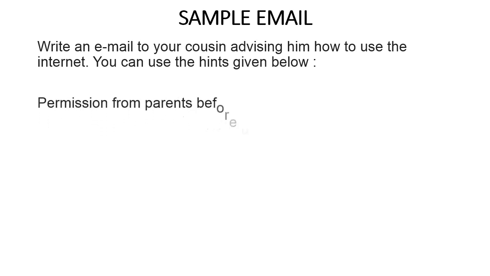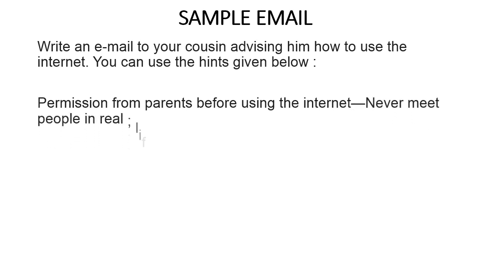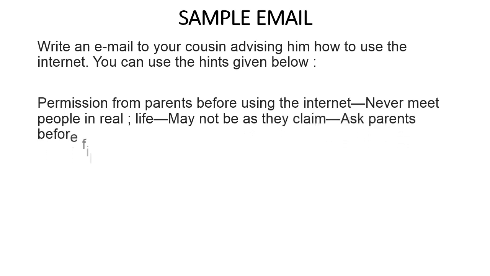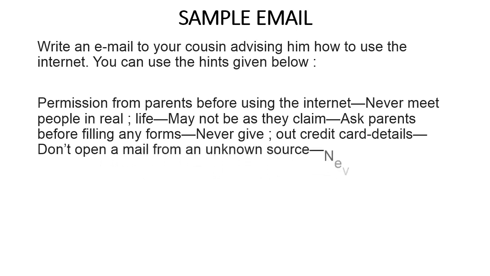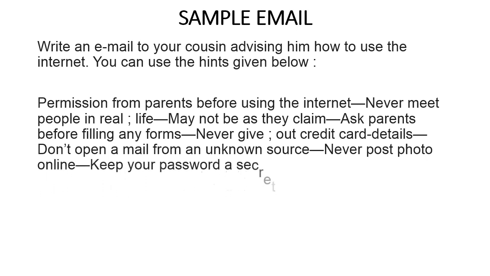Permission from parents before using the internet. Never meet people in real life, may not be as easy as they claim. Ask parents before filling any forms. Never give out credit card details. Don't open a mail from an unknown source. Never post photo online. Keep your password a secret. So these are the hints, and by taking these hints into consideration, you have to write an email to your cousin advising him how to use the internet.